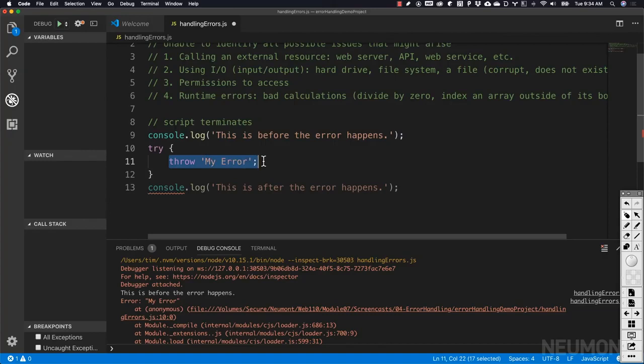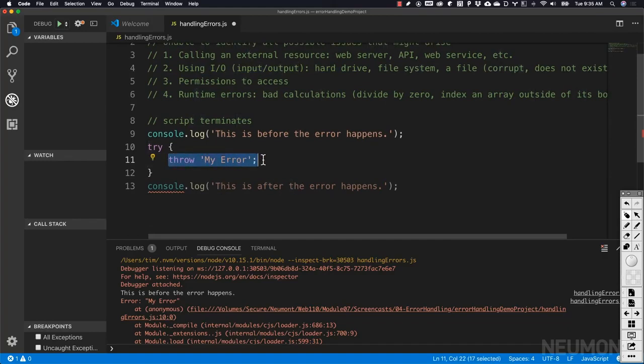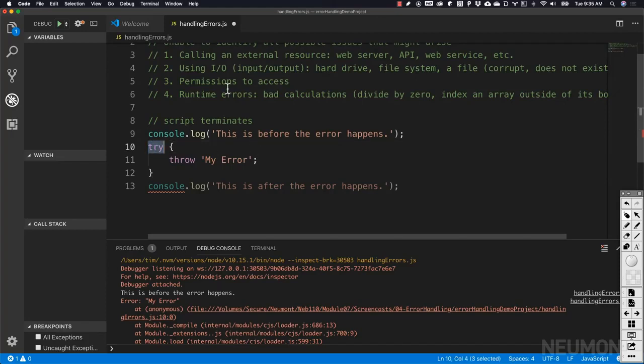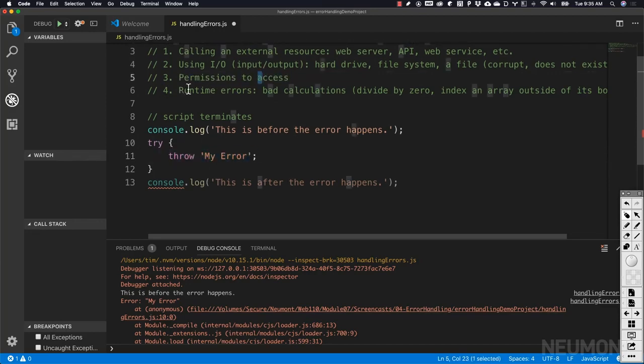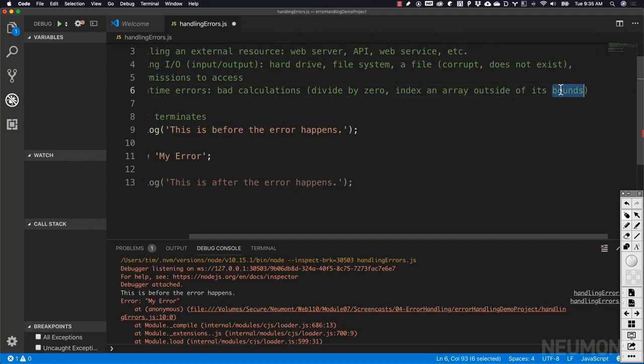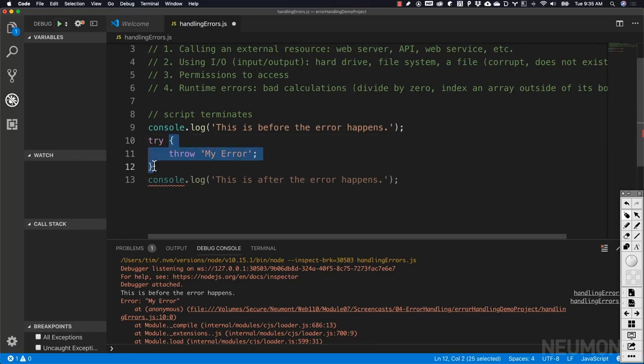Once we have code that could throw an error, which means if we're calling an external API, we should put the code that we use to call that in here. If we're writing to a file on the hard drive, we should put that code inside of our try block. That means inside of the curly braces that follow the keyword try. If we're trying to access something that requires permissions or has security wrapped around it, again, we should put it inside of a try. And if we're going to do division or anything like that, or index an array where we might potentially go outside the bounds of the array, we're going to want to put the code that does that inside of the curly braces of the try.